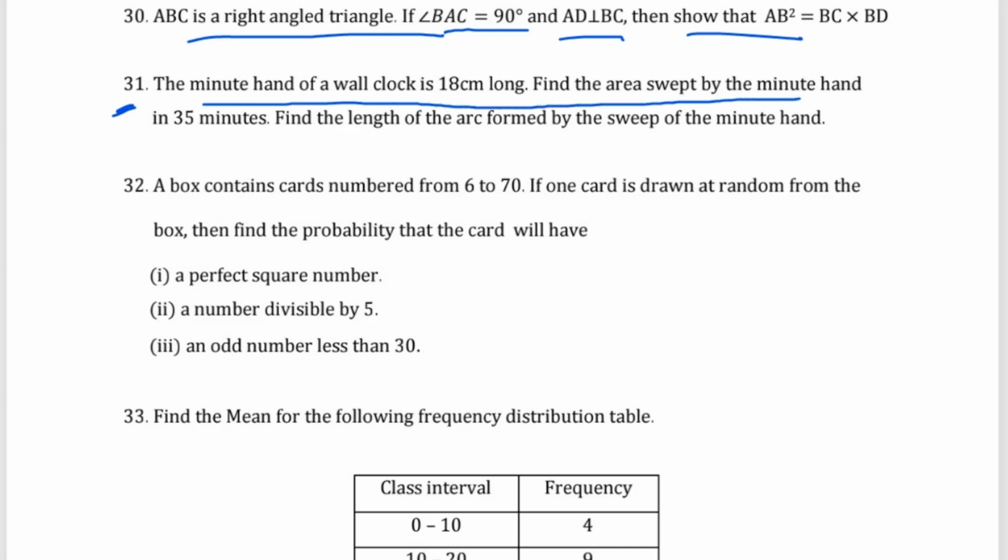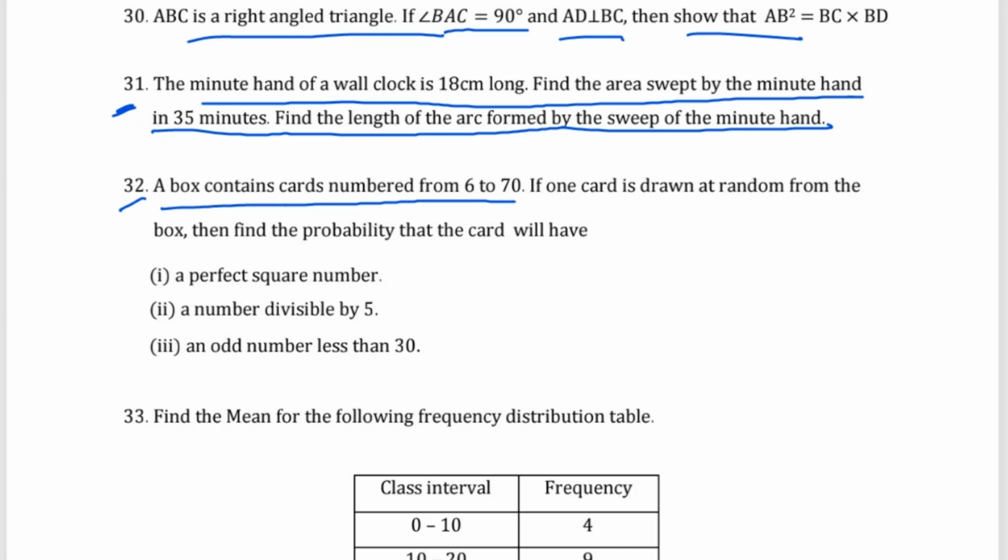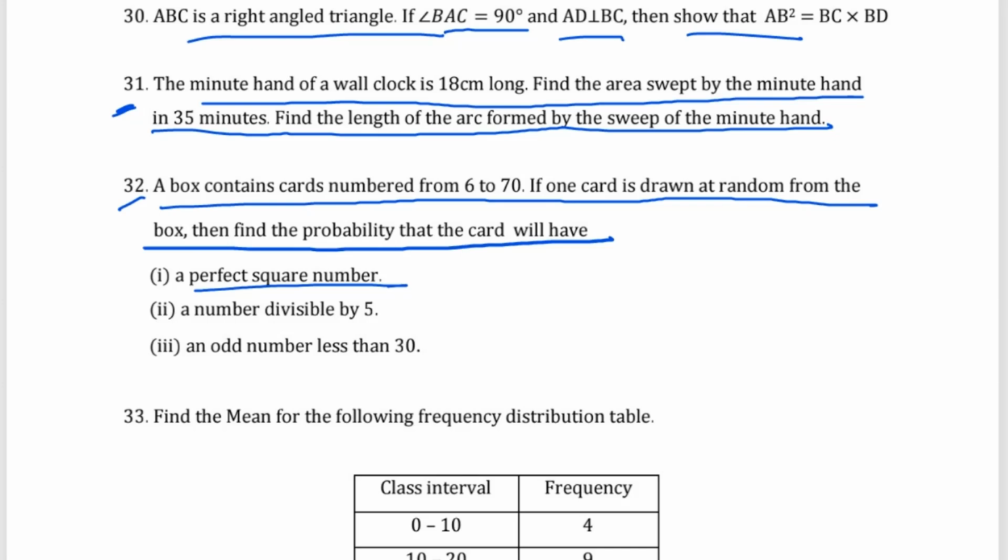Find the area swept by the minute hand in 13 minutes. Or find the length of the arc formed by the sweep of the minute hand. Question number 32, a box contains cards numbered from 16 to 70. If one card is drawn at random from the box, then find the probability that the card will have a perfect square number, a number divisible by 5, an odd number less than 10.